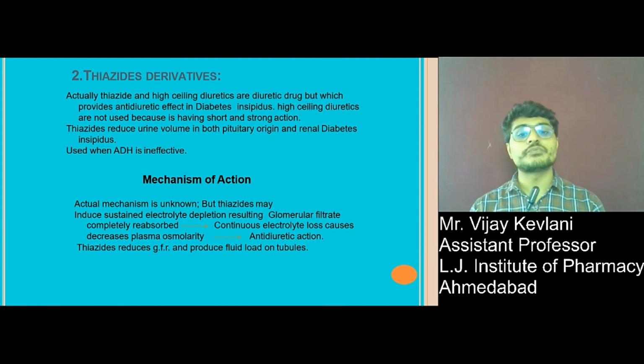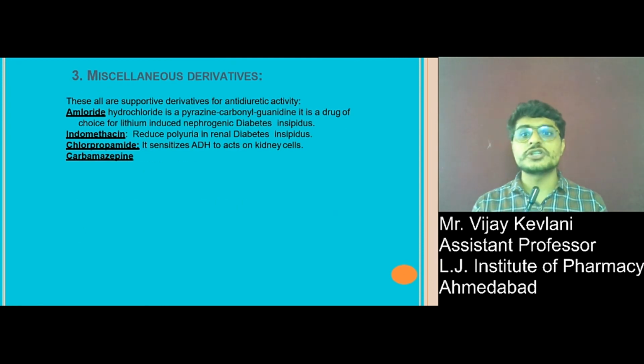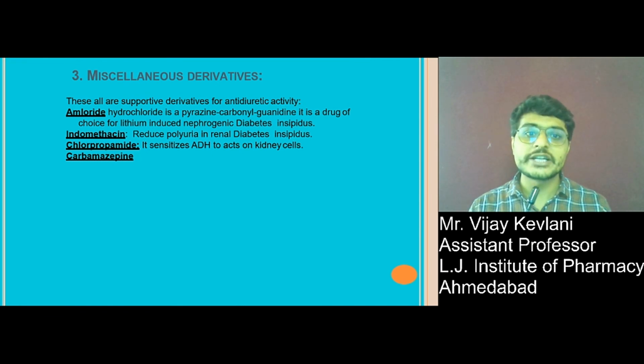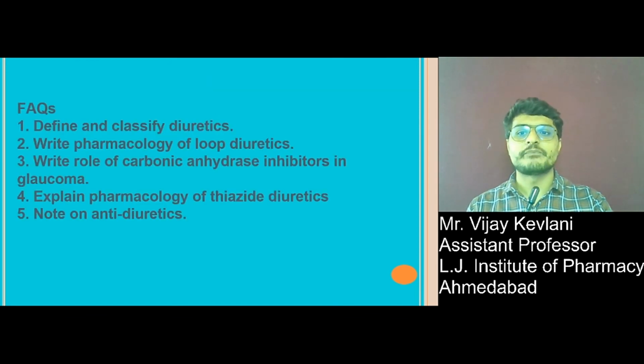The mechanism of thiazide diuretics is actually not known, but thiazide may induce sustained electrolyte depletion, resulting in glomerular filtration being completely reabsorbed, and the continuous electrolyte loss causes decreased plasma osmolarity and leads to antidiuretic action. Next are miscellaneous derivatives. These are all supportive drugs for antidiuretic activity. In that there are amiloride, indomethacin, chlorpropamide and carbamazepine.